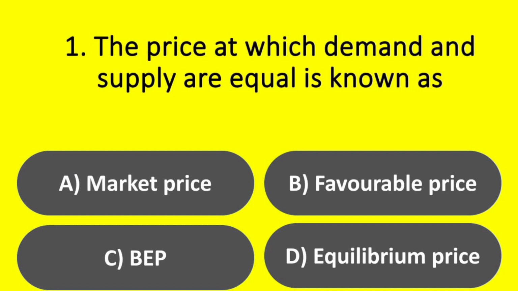Question. The price at which demand and supply are equal is known as: option A, Market price; option B, Favorable price; option C, BEP; option D, Equilibrium price. Answer: option D, Equilibrium price.